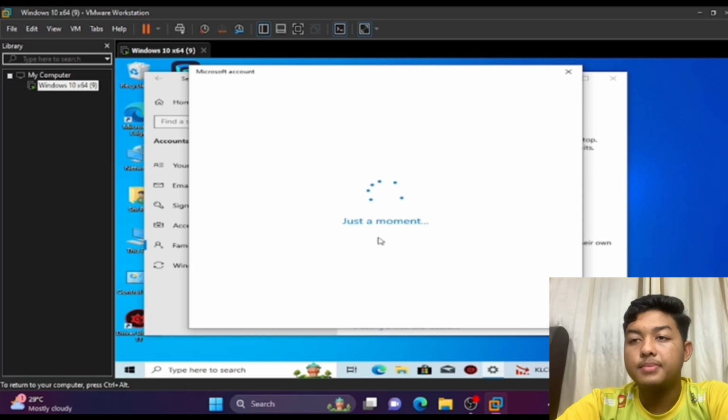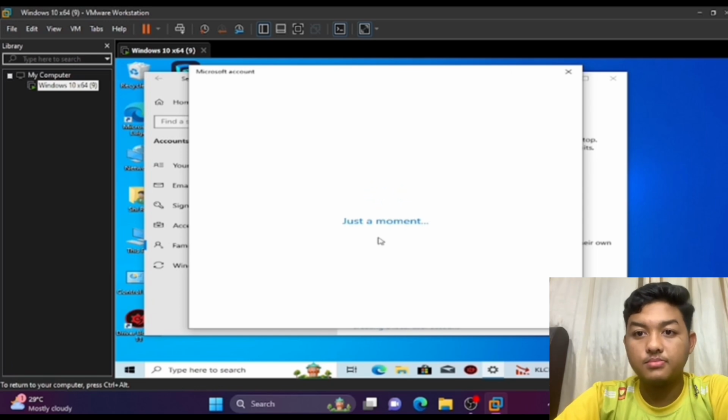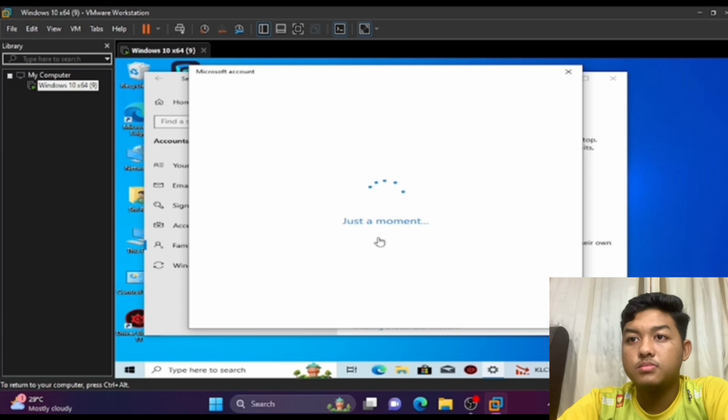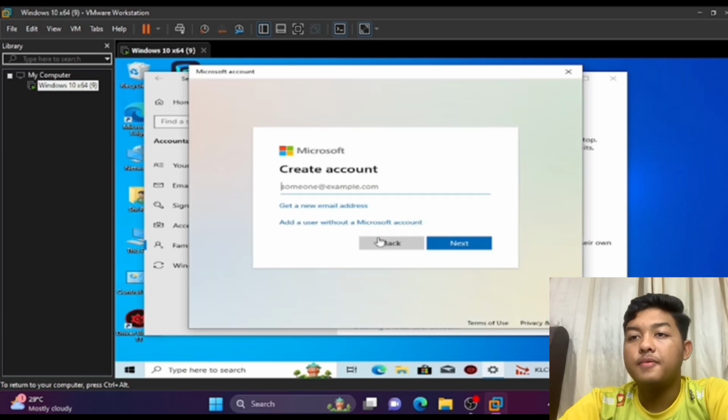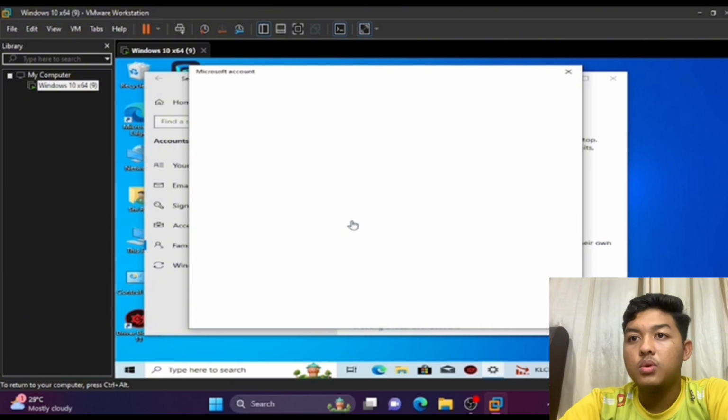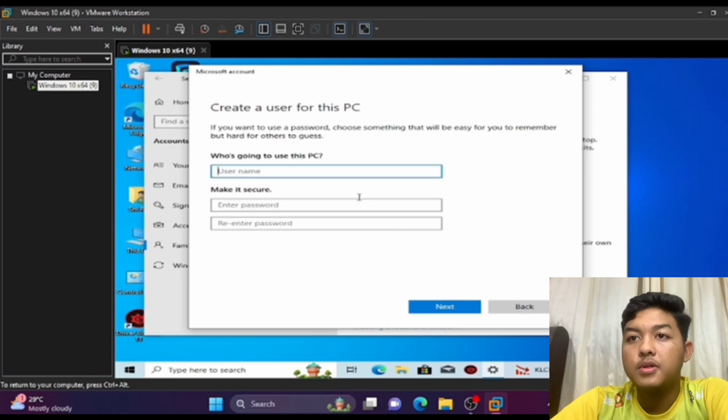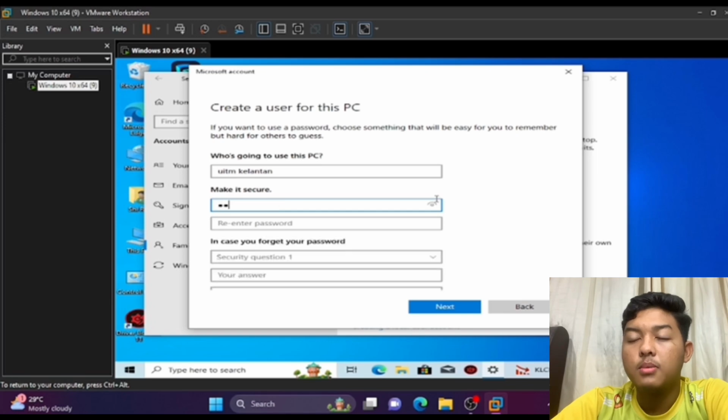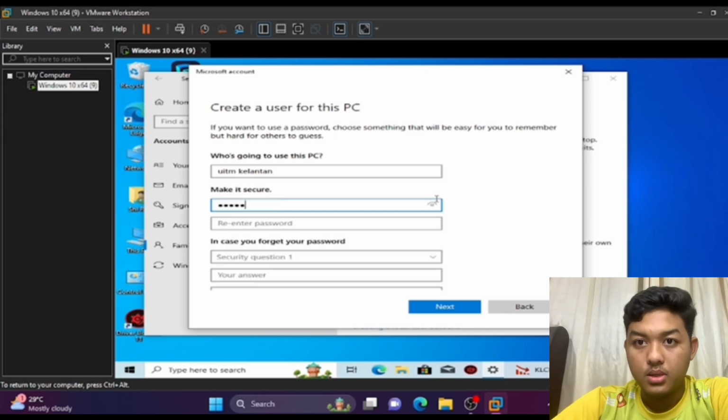Okay, we need to wait. After that, we click Add a user without a Microsoft account. The first thing is we need to create a username. For the first one we choose UiTM Kelantan. So to make it secure, we enter the password. Choose whatever password that is easy for you to memorize.